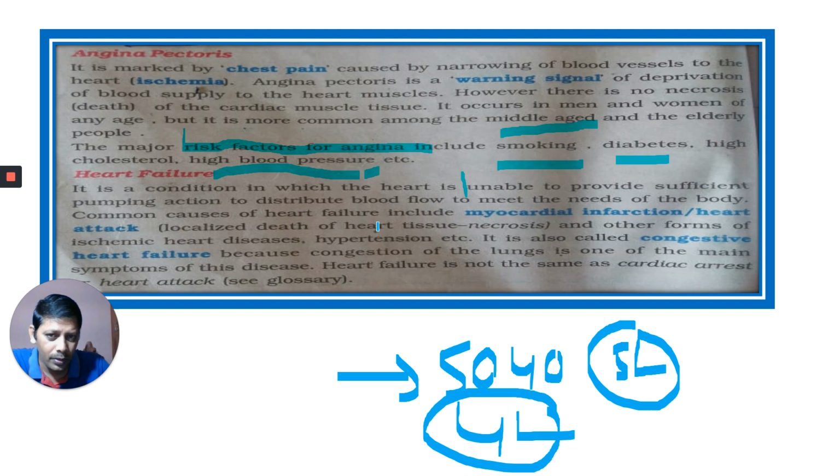Common causes for heart failure include myocardial infarction, heart attack, localized death of heart tissue, necrosis, and next, other forms of ischemic heart disease, and hypertension. These are the common causes for heart failure. Myocardial infarction, I told you in the first one: heart attack, infarction, there will be death of tissue, necrosis. You come across this term in botany also. It is also called congestive heart failure.